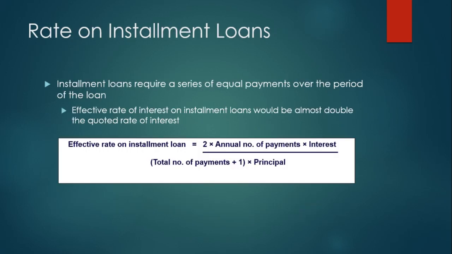Rate on installment loans. Installment loans require a series of equal payments over the period of the loan. The effective rate of interest on installment loans would be almost double the quoted rate of interest. Effective rate is 2 times the annual number of payments times interest, over the total number of payments plus 1 times the principal.